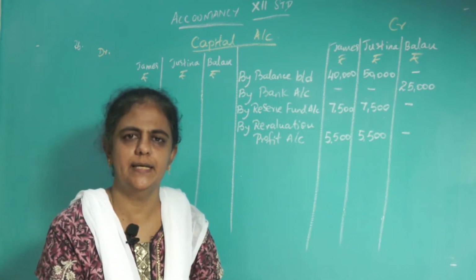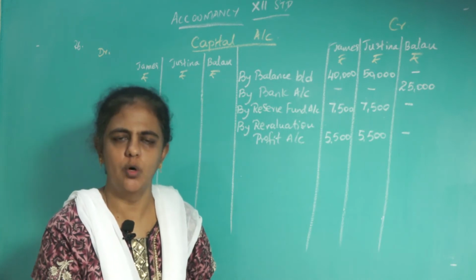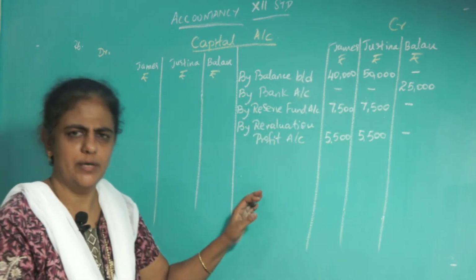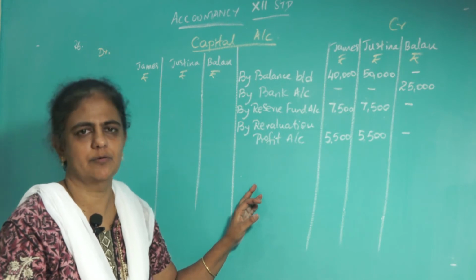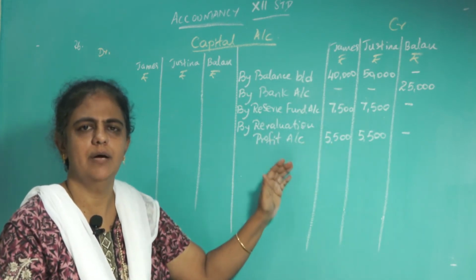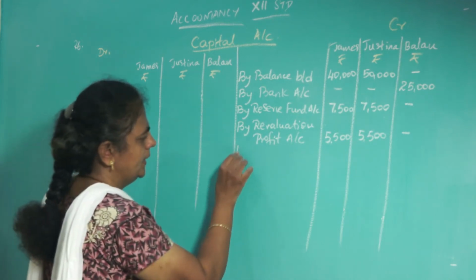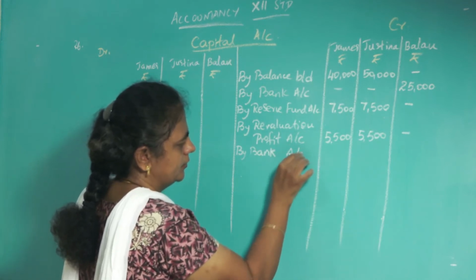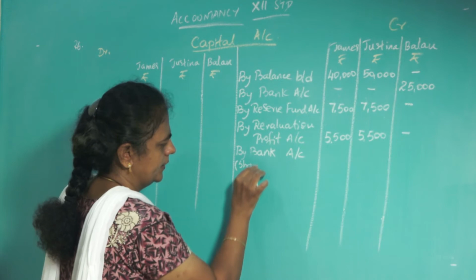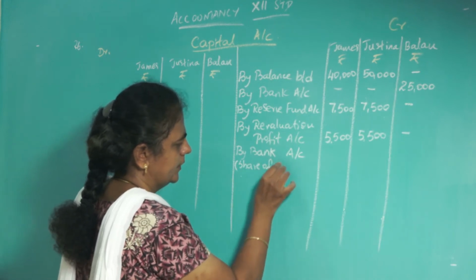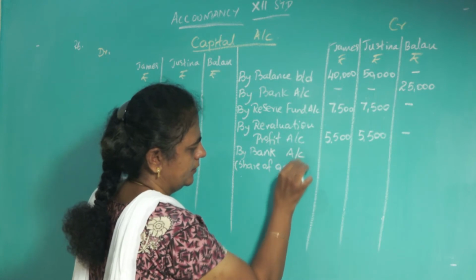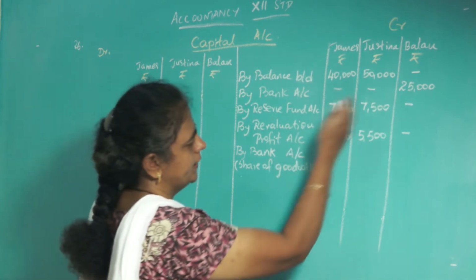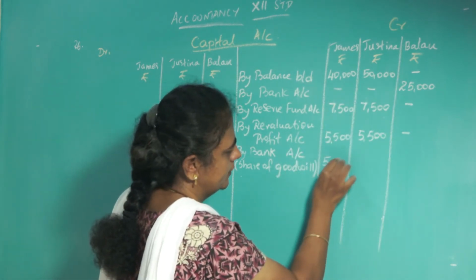Okay. So what is the journal for that? Bank account debit to the old partners, to James account, to Justin's account. So in James and Justin's capital account you have to enter that. So you must write by bank, this is the amount brought for his share of goodwill. So write here share of goodwill. How much is he bringing? Total is 10,000. Both are equal partners, so half, you give 5,000, 5,000.